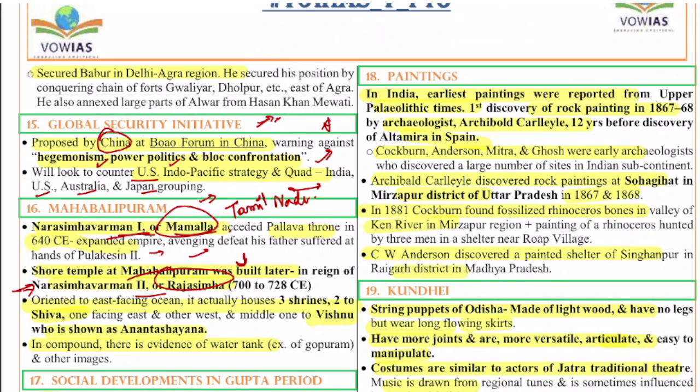The orientation was towards the east, and it houses 3 shrines, 2 to Shiva, facing each other, and the middle one to Vishnu, who was shown as Ananta Shayana. And in the compound there is evidence of a water tank as well. So this is about this.